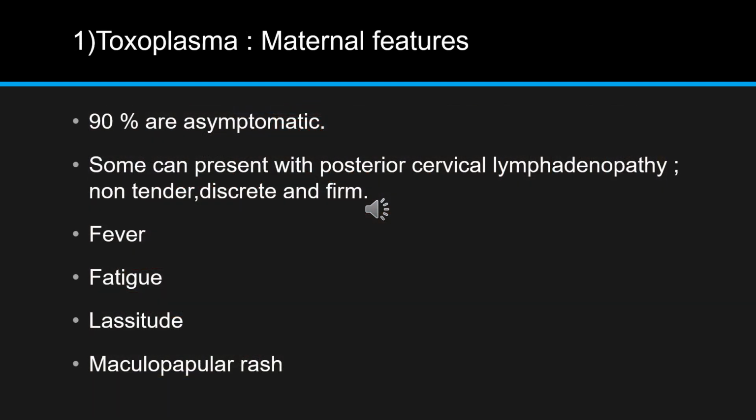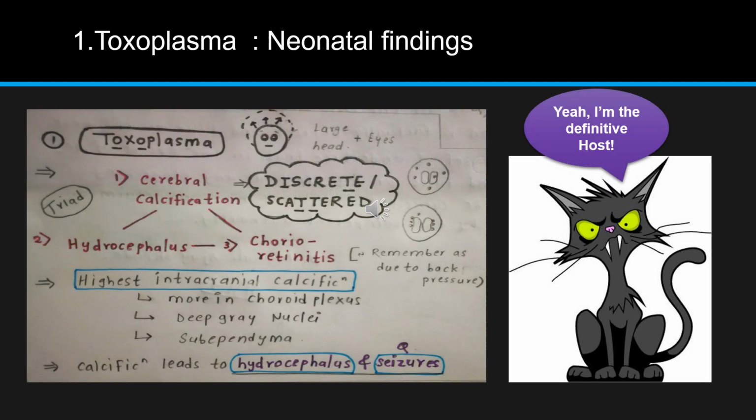Now let's start with our first infection, that is toxoplasma. First we will discuss the maternal features. You have to remember one thing, that 90% women are asymptomatic and some of them can present with posterior cervical lymphadenopathy. Lymph nodes will be non-tender, discrete and firm, and some of them can have fever, fatigue, lassitude and maculopapular rash. So, if the infection is transmitted to the baby via transplacental route or any other route, the baby will have congenital toxoplasmosis. And you have to remember a triad in that case, that is cerebral calcification, hydrocephalus, and chorioretinitis.